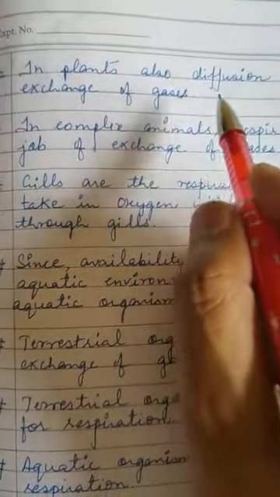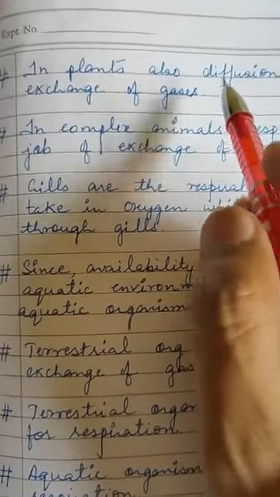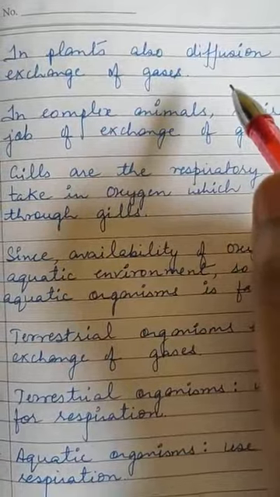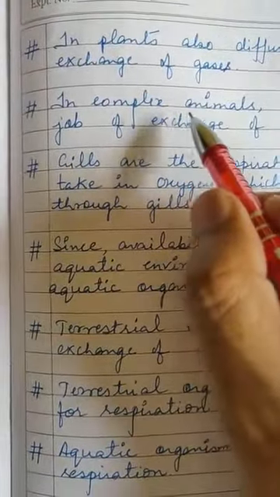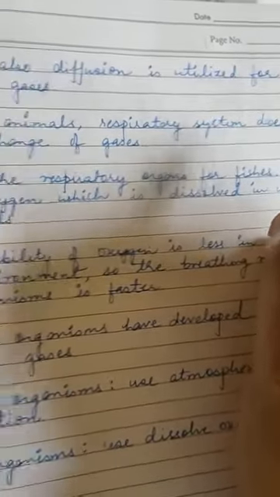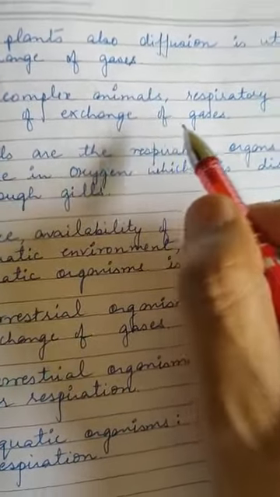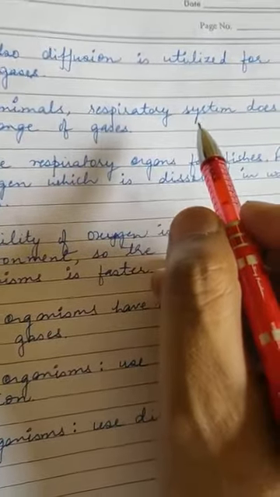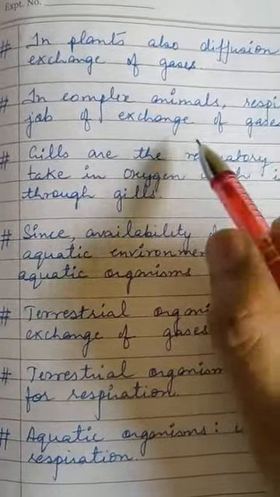So in plants diffusion takes place for the exchange of the gases. They have the stomata, right? Stomata will open during the daytime and the gases, oxygen and carbon dioxide, are exchanged. In complex animals, the respiratory system does the job of exchange of gases. Like in human beings, they have a well developed respiratory system, right? So they do the exchange of the gases.